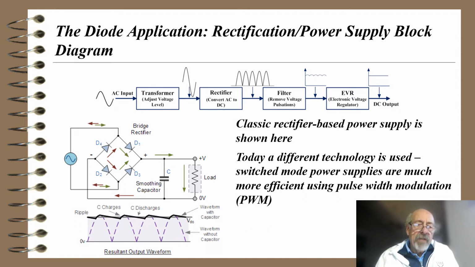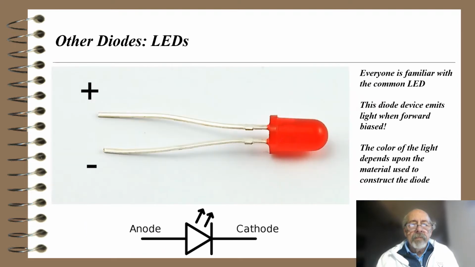The capacitor will charge up and then discharge in between pulses, and you'll get a waveform that has a ripple on it. So today, interestingly enough, a different technology is used. We use what are called switch mode power supplies, and they're much more efficient using what's called pulse width modulation. But that's for another conversation.